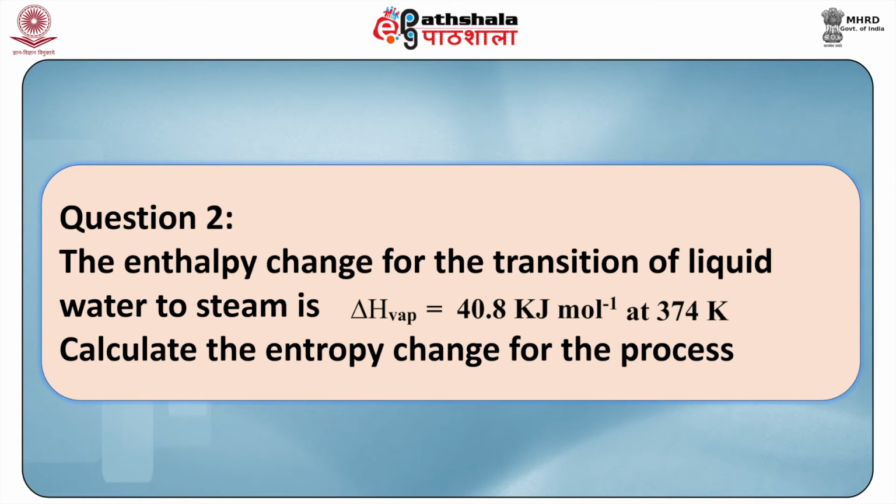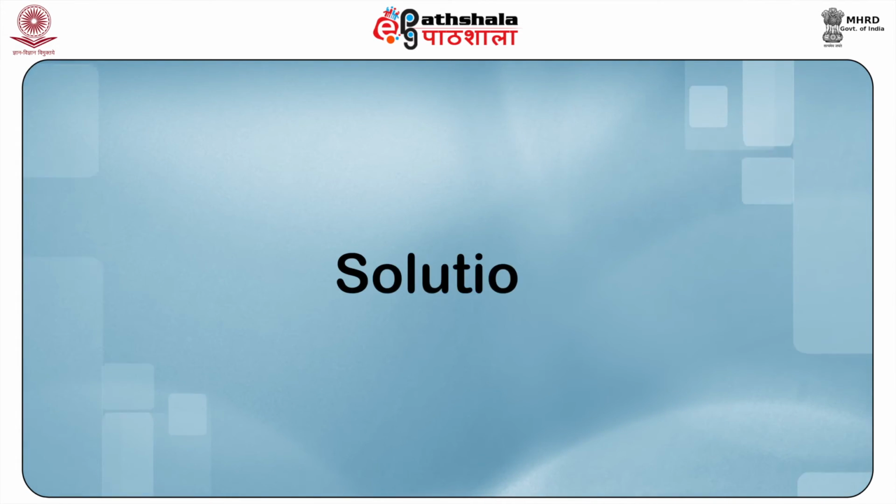Another question. The enthalpy change for the transition of liquid water to steam is given by delta H vaporization equal to 40.8 kilojoules per mole at 374 Kelvin. Calculate the entropy change for the process. The solution is as follows.